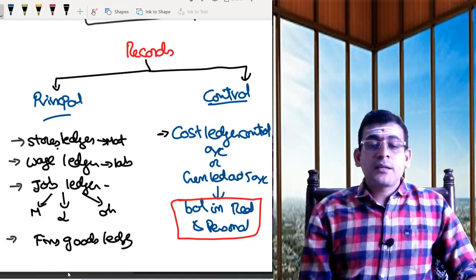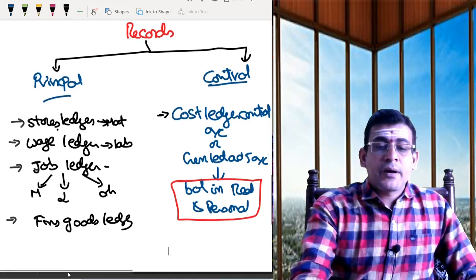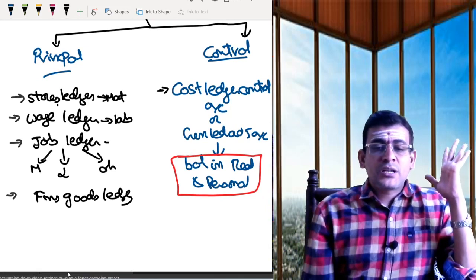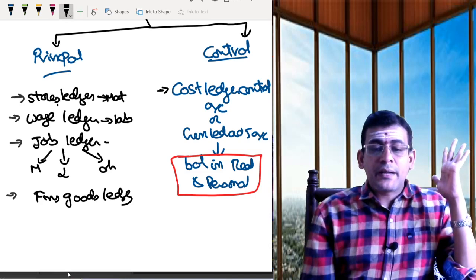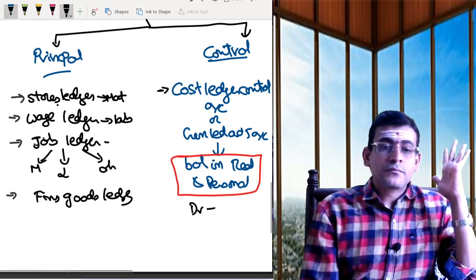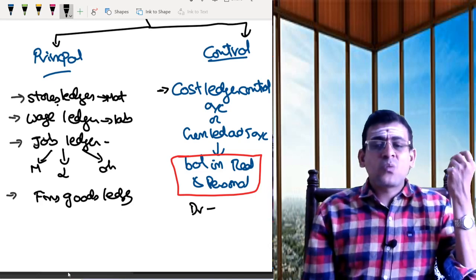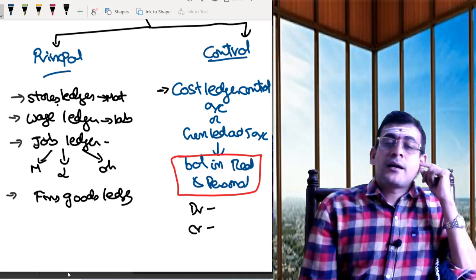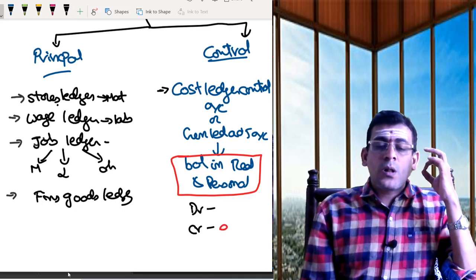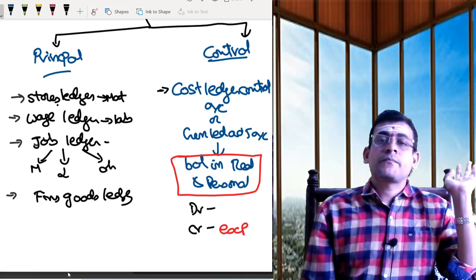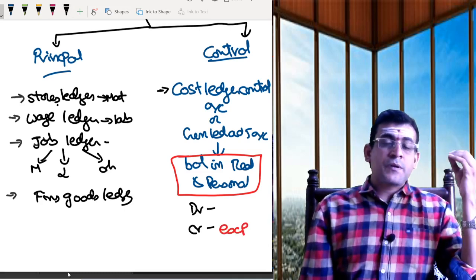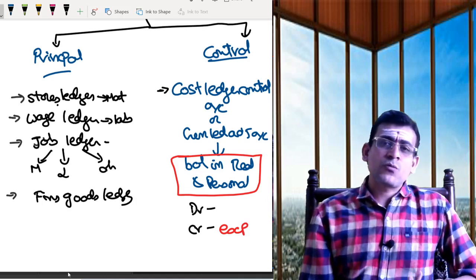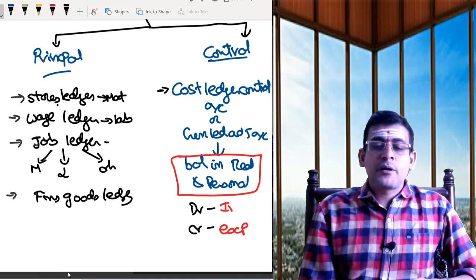Now, what are the things I need to record in my general ledger? It's very simple. In any account, you will either have a debit or a credit. Under this account, I will credit all the expenses, and if I am crediting expenses, what will I debit? You will ultimately debit your income.